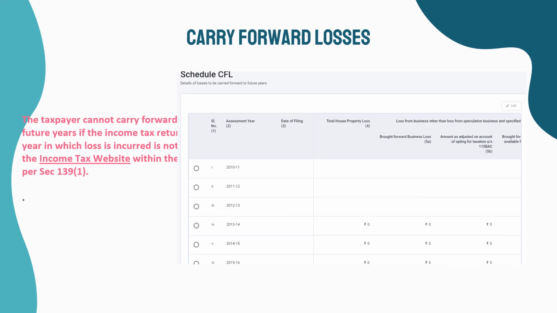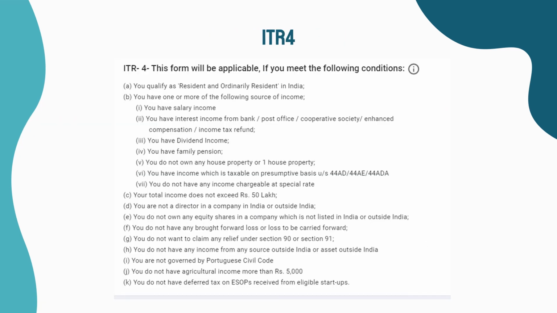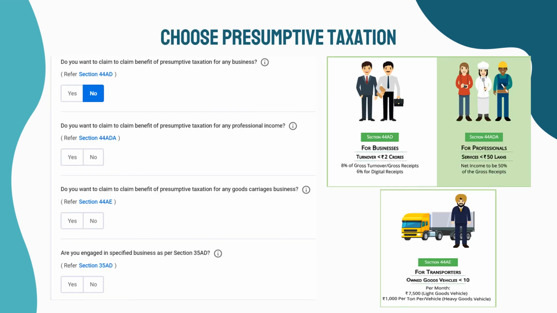If only income from business and profession and choosing presumptive taxation, do ITR4. Check if you can file ITR4. Choose the presumptive taxation. Fill in the business code.